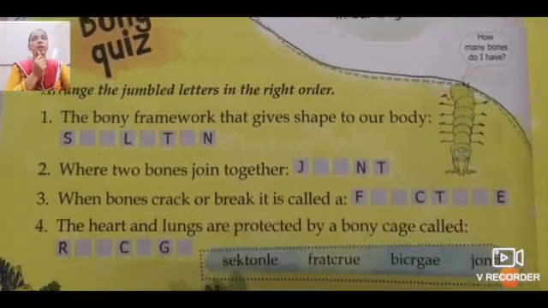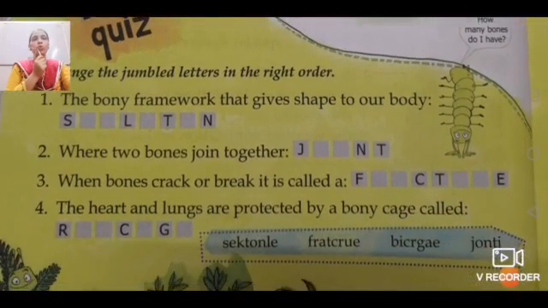Now the bony framework that gives shape to our body. You are supposed to see the answers from the help box, but there also the answers are unscrambled.